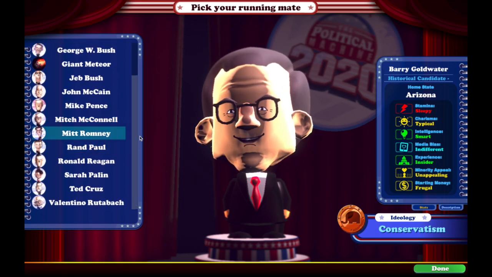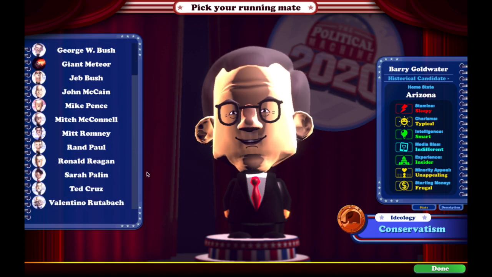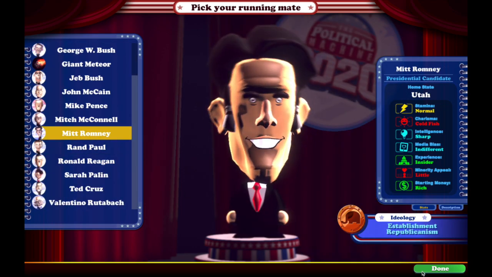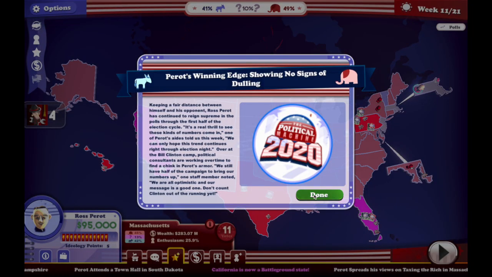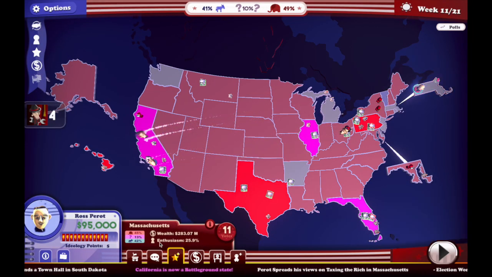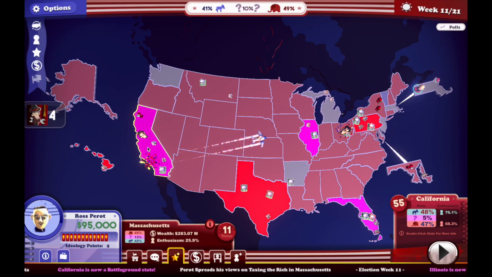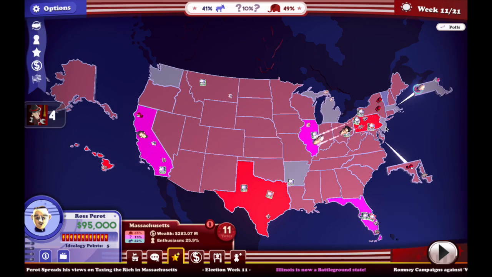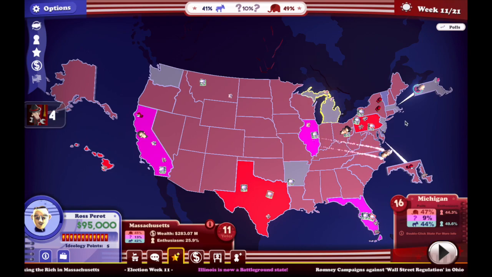For his running mate, we're going to go with Mitt Romney, who he endorsed in 2012. For those, just in case you guys didn't know, Ross Perot is actually no longer alive. I believe he died. Yeah, he died recently, like within the past year or two, I think. We're barely behind in Rhode Island.